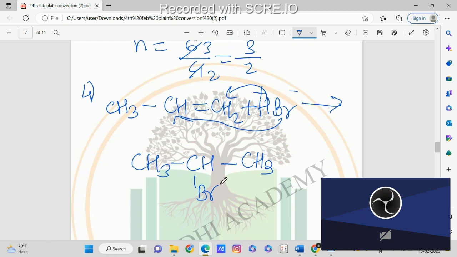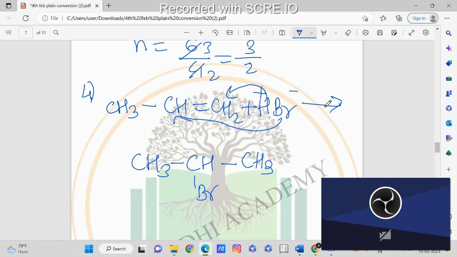Now we have the second rule, that is anti-Markovnikov. Now in anti-Markovnikov, what will differ? Only the presence of peroxide will differ. So here on this arrow, the presence of peroxide will be given. So in the exam, if they ask the reaction involving this HBr, and if they give peroxide, then you have to use the anti-Markovnikov rule.